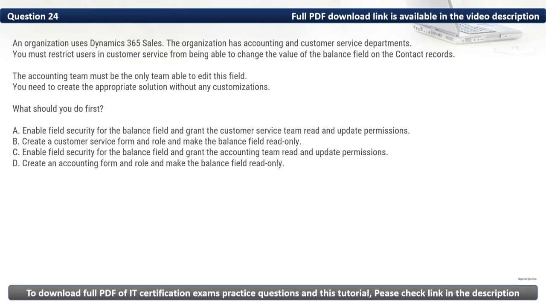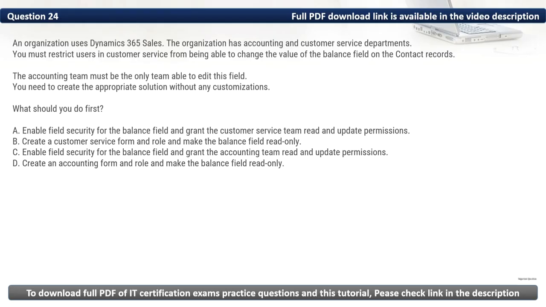An organization uses Dynamics 365 Sales. The organization has accounting and customer service departments. You must restrict users in customer service from being able to change the value of the balance field on the contact records. The accounting team must be the only team able to edit this field. You need to create the appropriate solution without any customization. What should you do first?